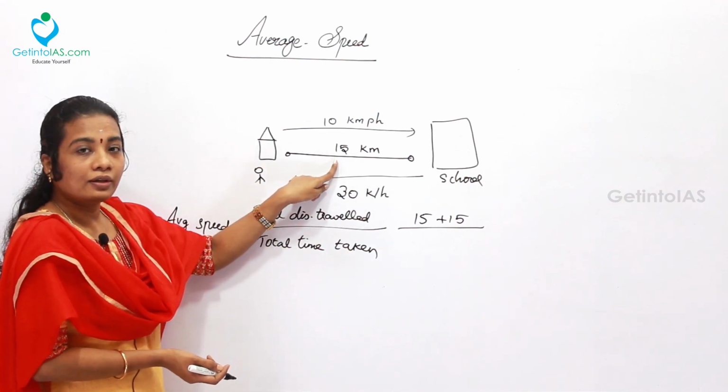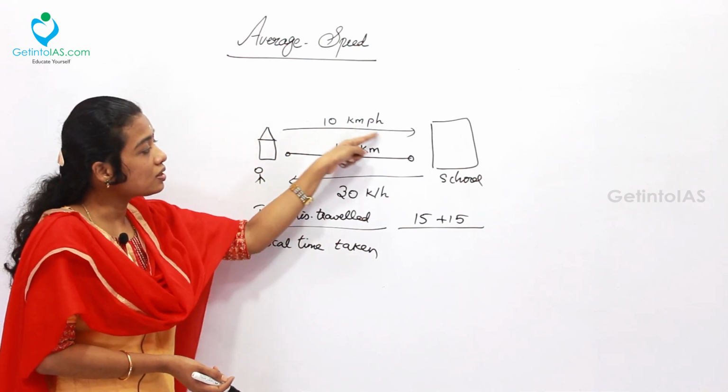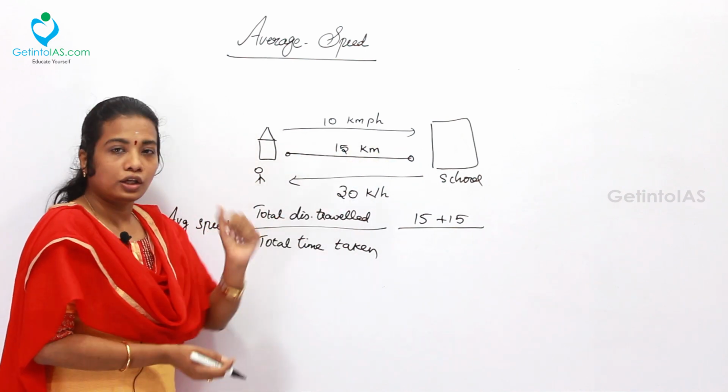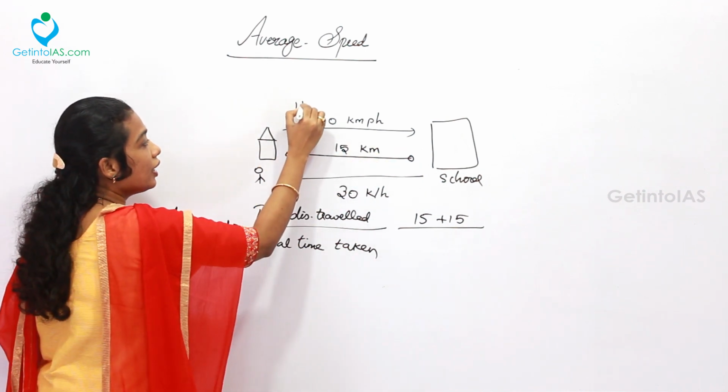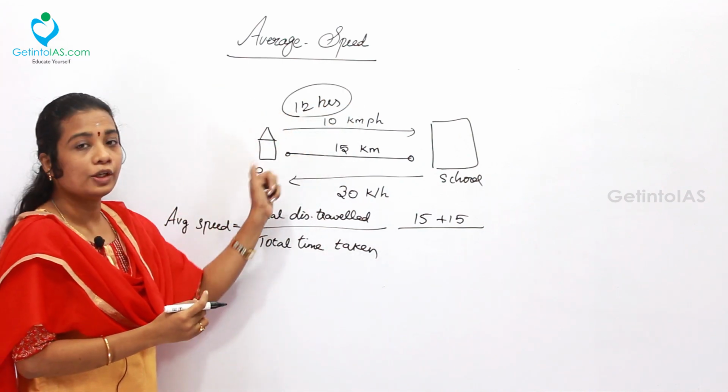So generally you can calculate at 10 kilometers per hour, what is the time taken for him to go across 15 kilometers? Simply 1.5 hours. For time, you can simply divide distance by speed.